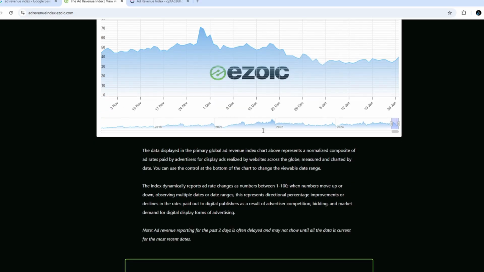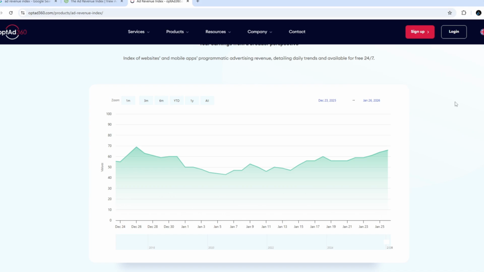So the reason why these are low is because some of the companies are yet to start their campaigns, or they are spending low because this is a low buying season, and others are now in the process of setting up budgets for advertisement for the new year. So as time goes by, many advertisers will be spending more and more, and therefore the competition will increase, and this will also result in more earnings to publishers.